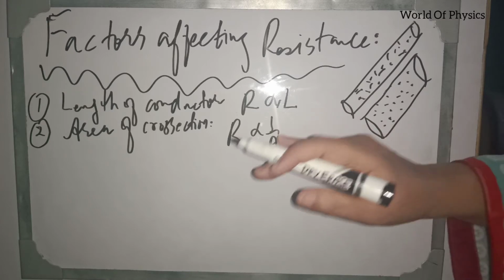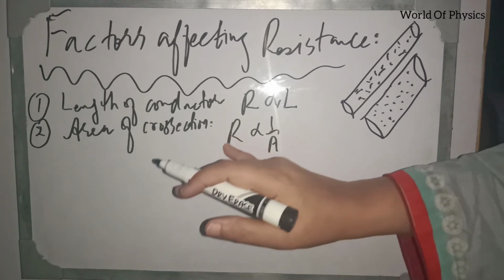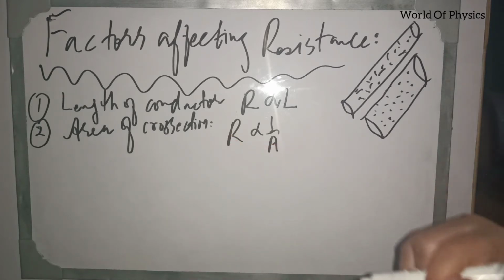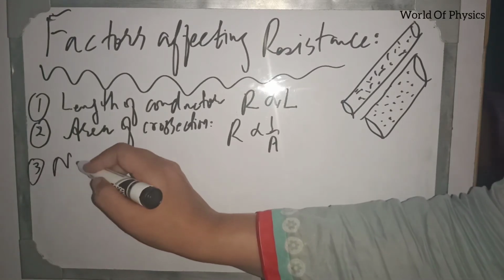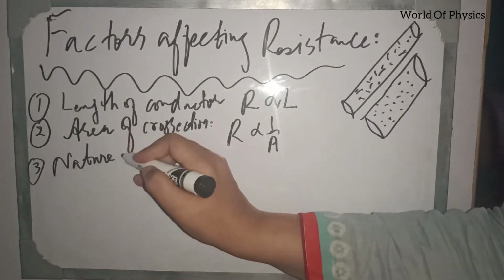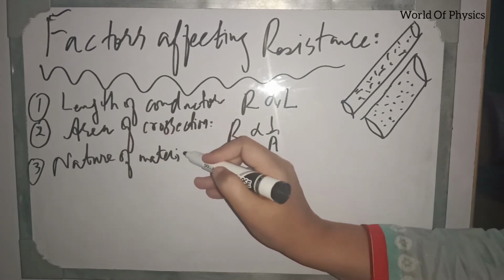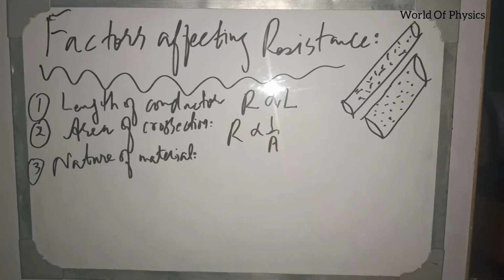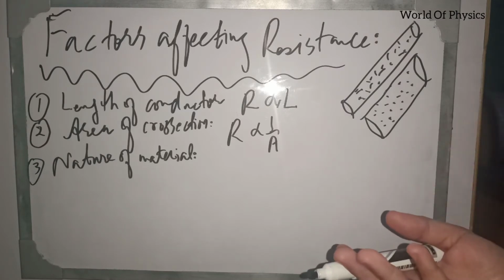So as it is inverse proportion, more is the area of cross section, less will be resistance offered by the material. Third factor is nature of material. How does it depend upon nature of material? Definitely some metals contribute more number of free electrons and other metals contribute less number of free electrons.